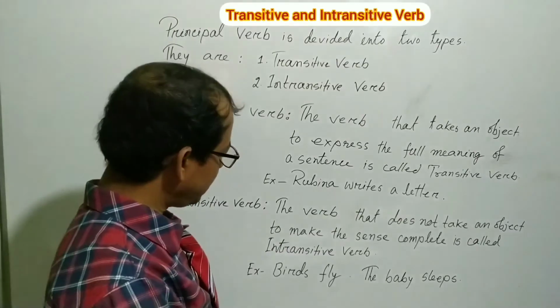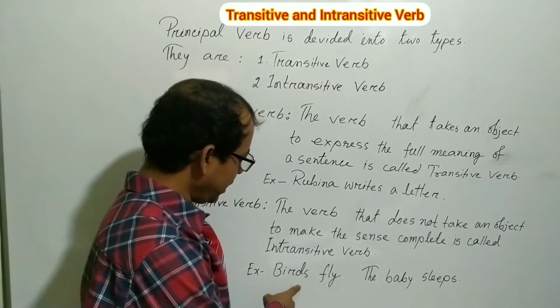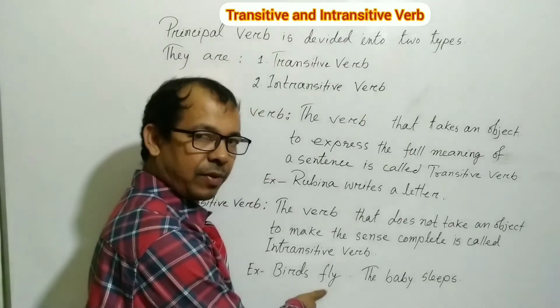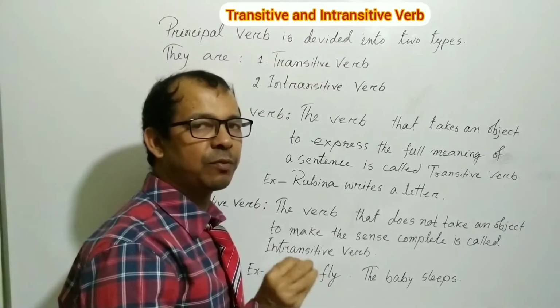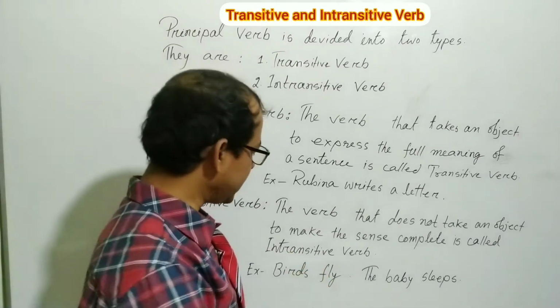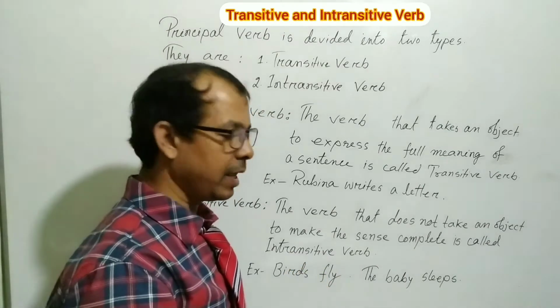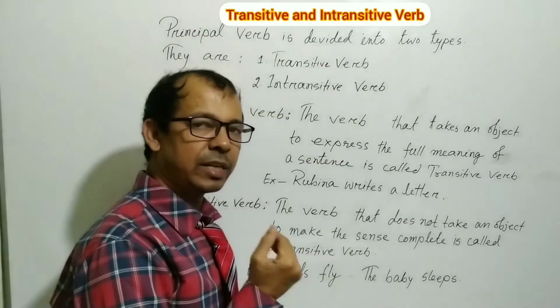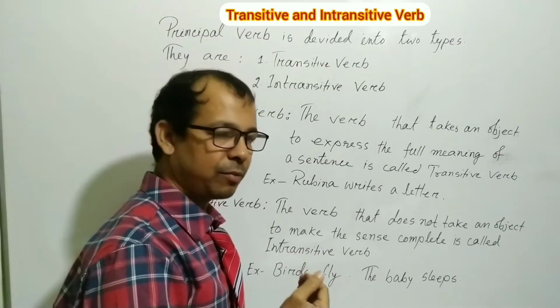So here you can see, my dear students, the verb fly does not need any object to express the full meaning of the sentence. Fly does not need any object to make the full meaning.